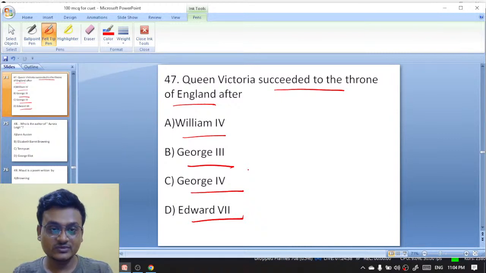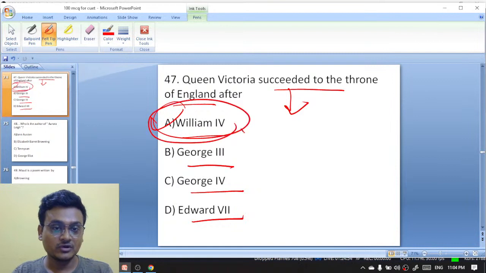Yes, it is William the Fourth. Exactly, it is William the Fourth. Queen Victoria succeeded to the throne of England after William the Fourth. Exactly, 47 is A. That is awesome. William the Fourth.